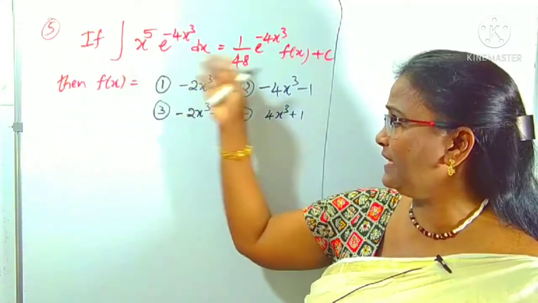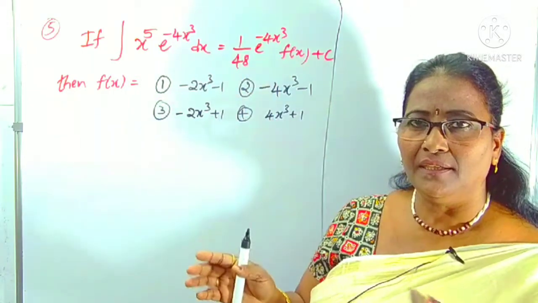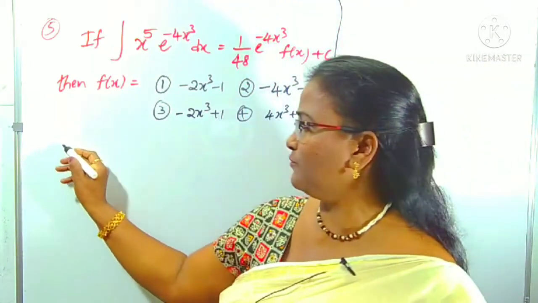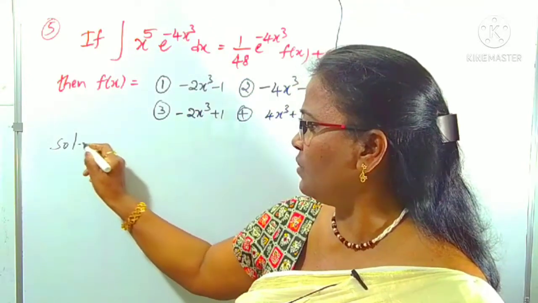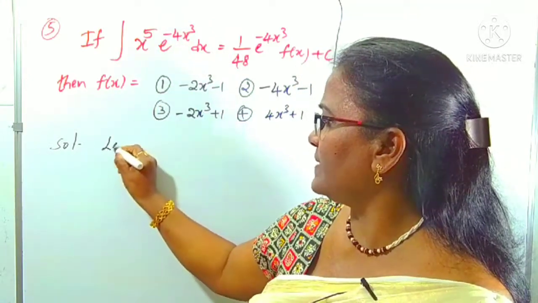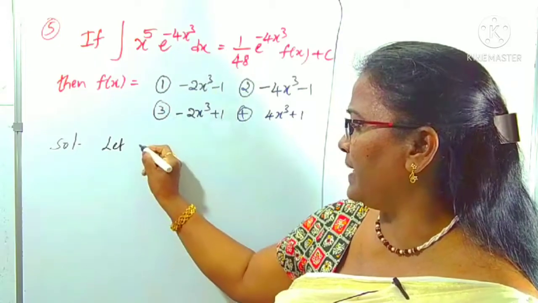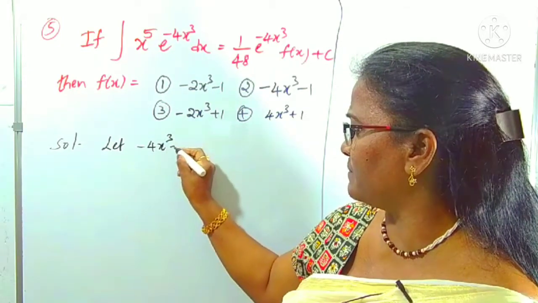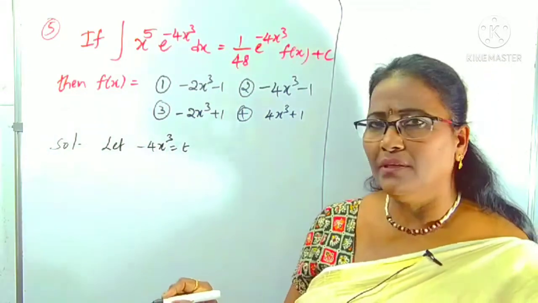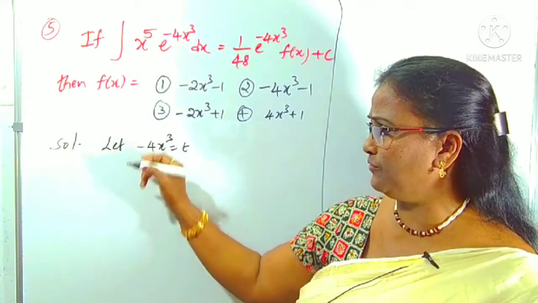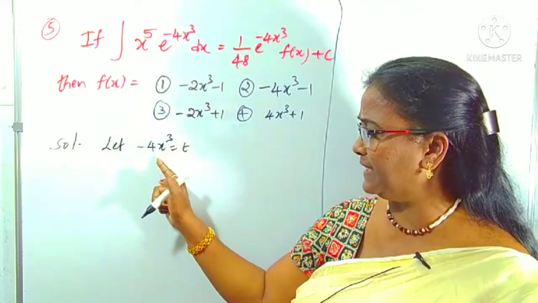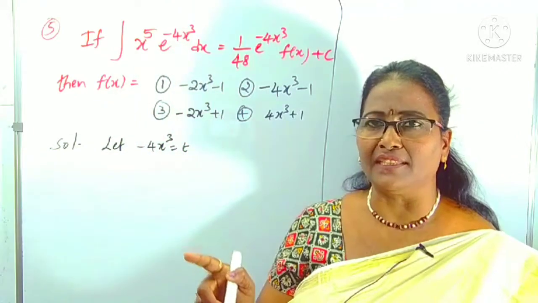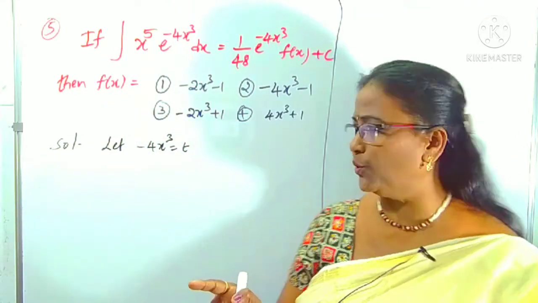First I will find the integral, then after that I will compare with the given result. For this, let e power minus 4x cube be taken as some t. You know very well, in case of substitution, if you change one variable in terms of t, the remaining functions also you can convert in terms of t only.